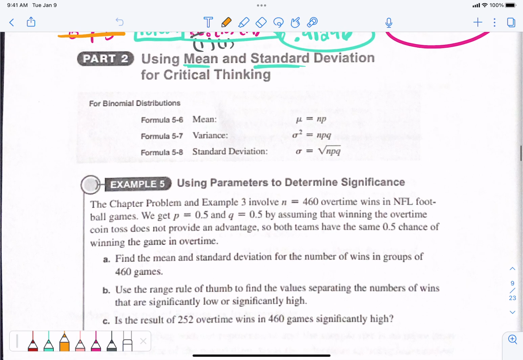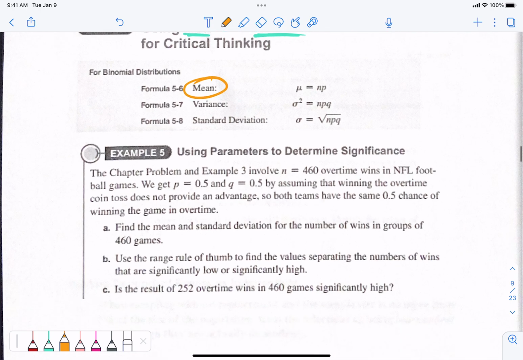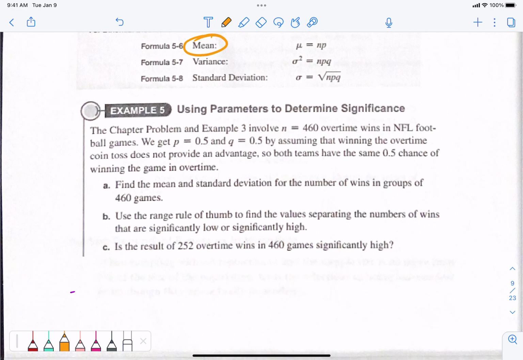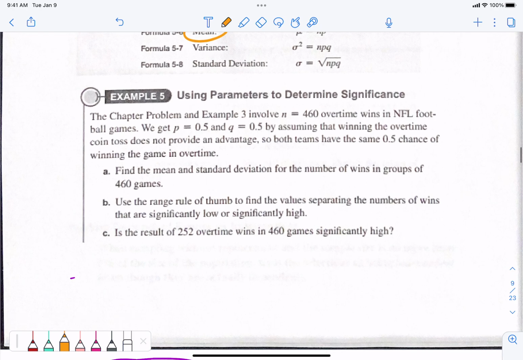Example 5. Okay, this is another mean, variance, standard deviation problem. Here's the deal. I'm going to go down to example 5 and we're going to talk about what this distribution table would look like. The chapter problem in example 3 involves 460 overtime games in NFL football. The probability of winning is 0.5, the probability of losing is 0.5, in relationship to the coin toss.